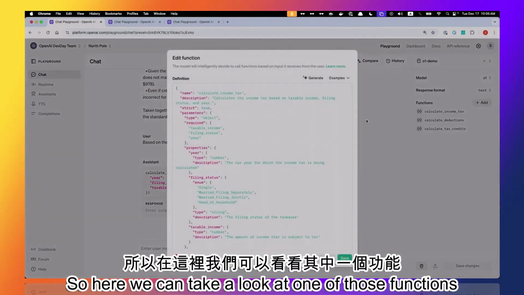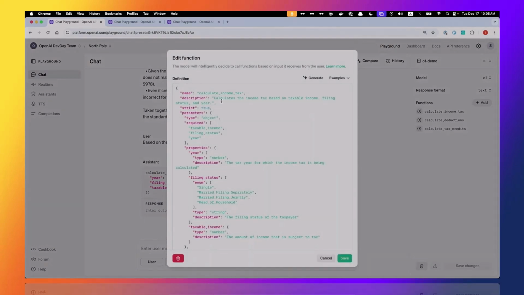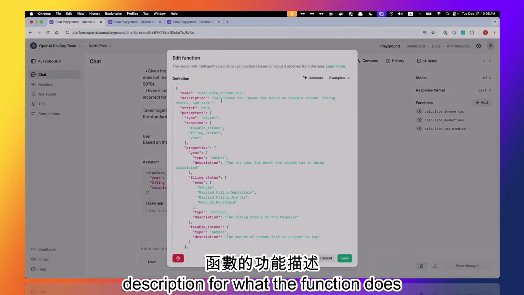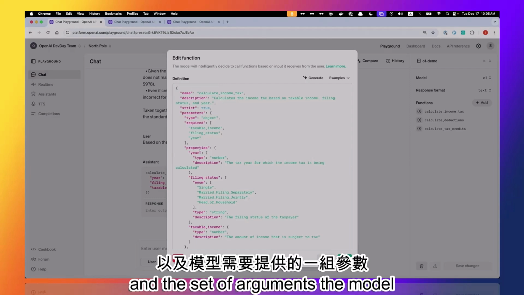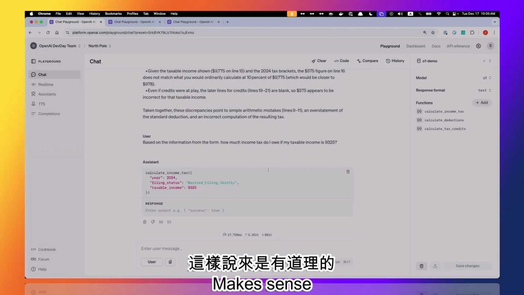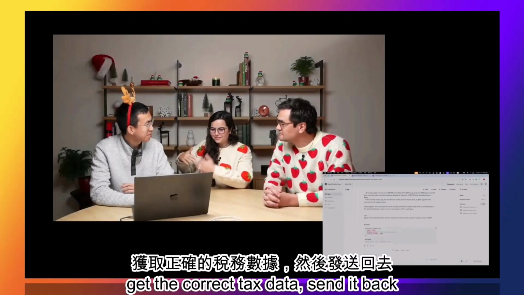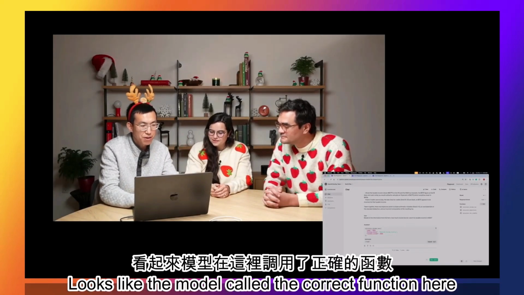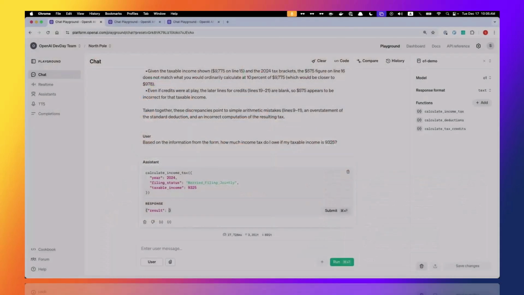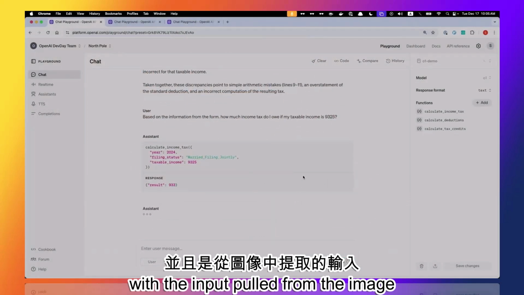So here we can take a look at one of those functions. It's rendered in a JSON schema, and we provide a high-level description for what the function does, and the set of arguments the model needs to provide to call the function. So this is our function calling feature. Makes sense. So the model calls this function. We can call this on the back end, get the correct tax data, send it back. Exactly. Looks like the model called the correct function here with the input pulled from the image.